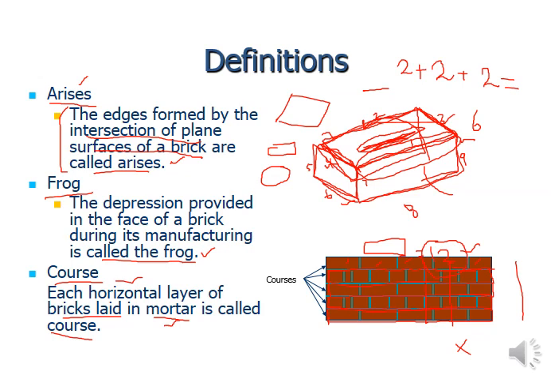We can count the number of the courses, and we can see the formation of the bricks within that particular course, whether it is laid along the length or along the width, whatever the formation is. This is called brick bond, and we will discuss it in detail in the second half, when we discuss the construction or structure of the wall and what brick bond is. So here the courses of the brick masonry are discussed.